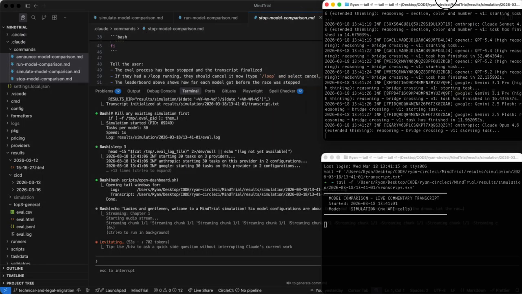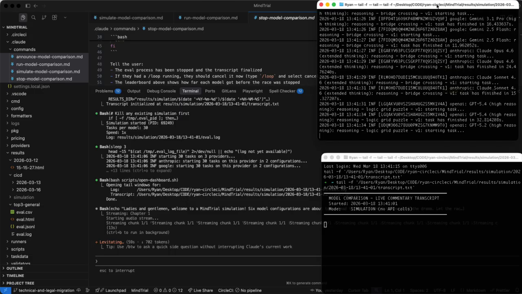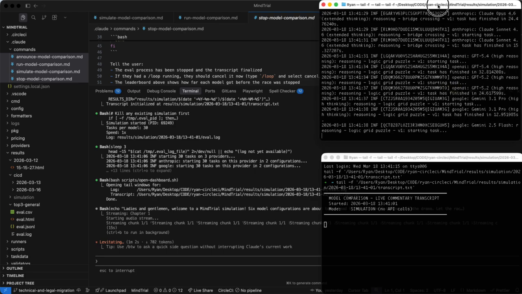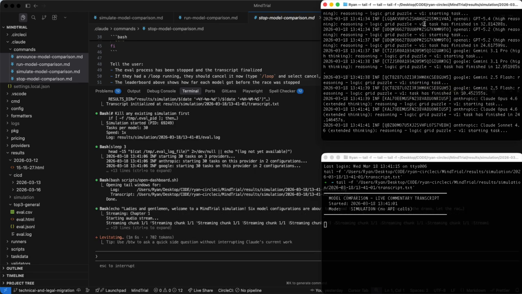Ladies and gentlemen, welcome to a mind trial simulation. 6 model configurations are about to go head-to-head. No real tokens, all the drama. Let the race begin.